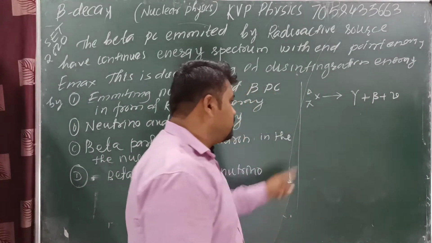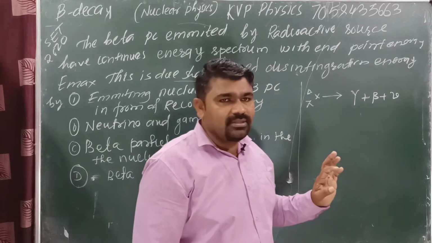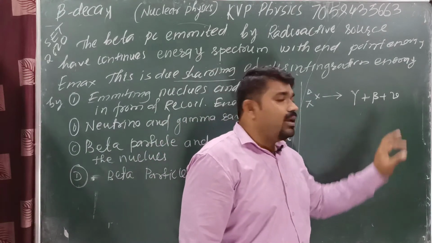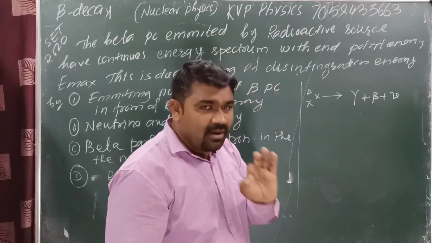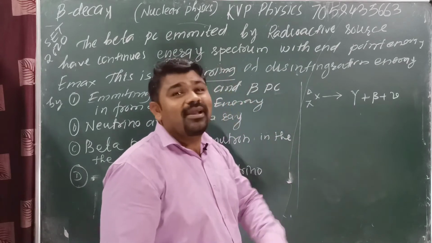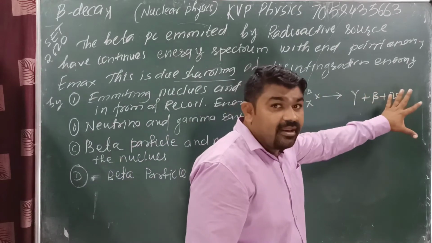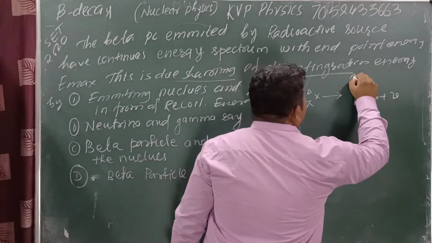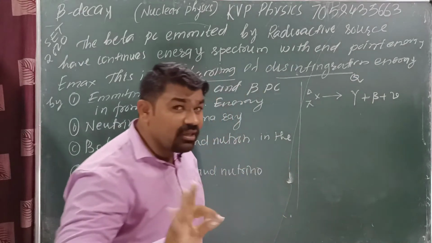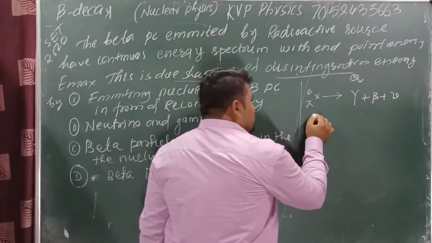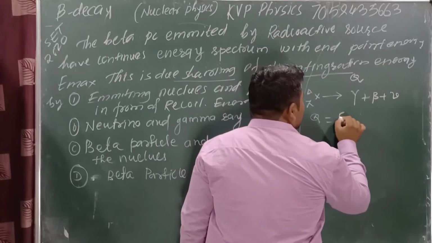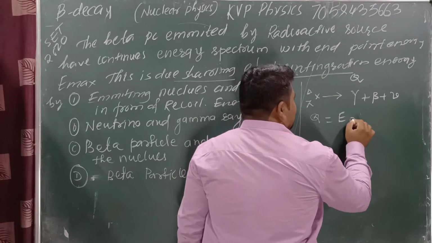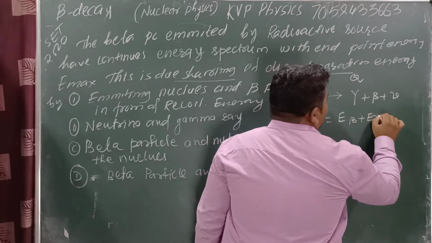We know that suppose 5 mega electron volt energy is given to the system. How is this 5 MeV energy shared on the RHS side? Disintegration means Q value. Now we know how to find the Q value. Write down here: energy of beta particle plus energy of neutrino.